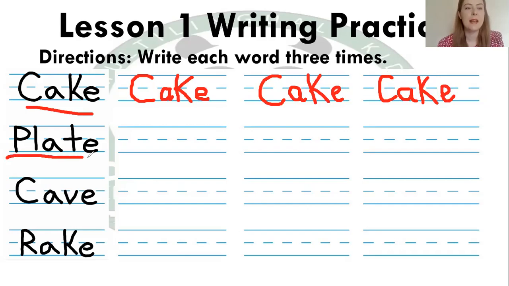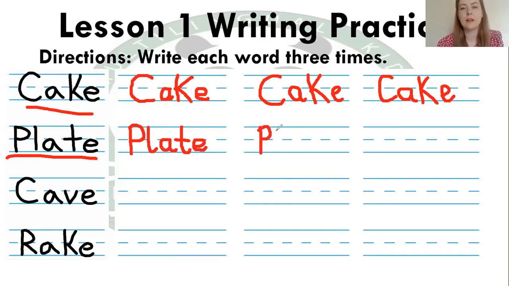Okay, next word is plate. So for P, we start at the top, we go down, go back to the top, around in the middle, and join them together. L, we start at the top, we go down and flick. A, go around, up, down, and flick. T, we go down and flick and cross the T. And E, we go around, down, and a flick. That was plate. So I'll write plate 2 more times.